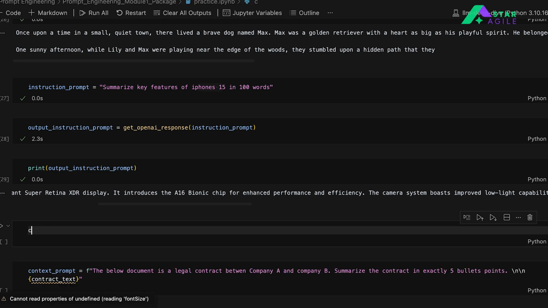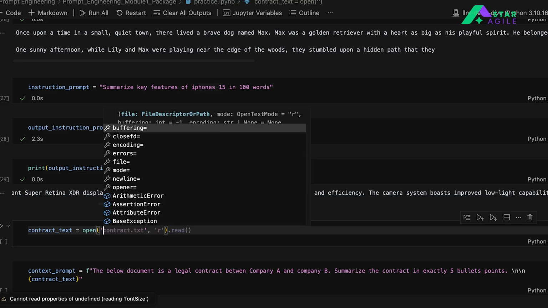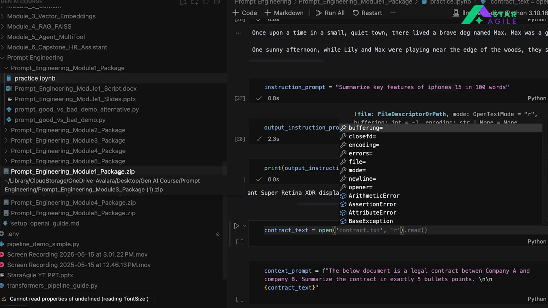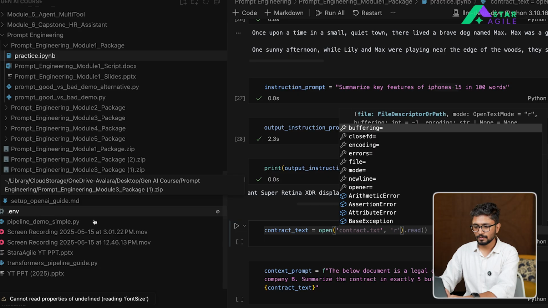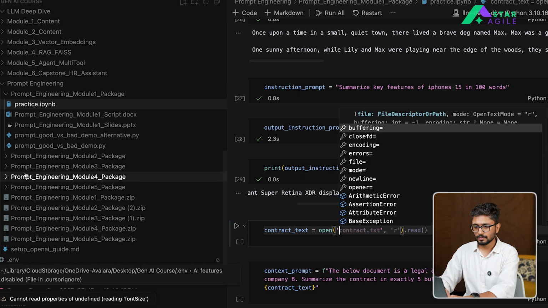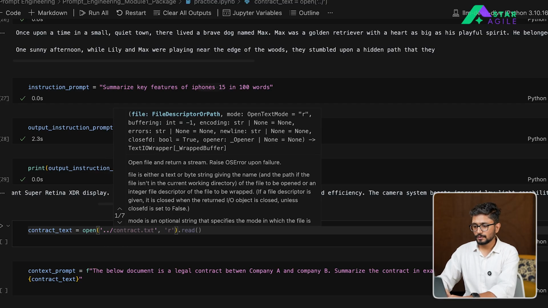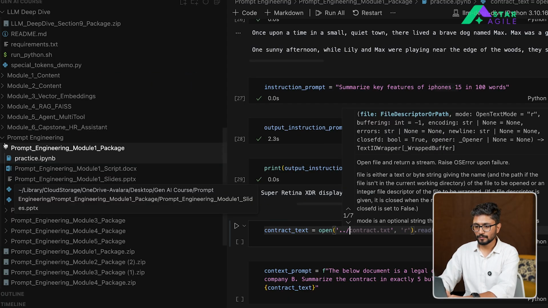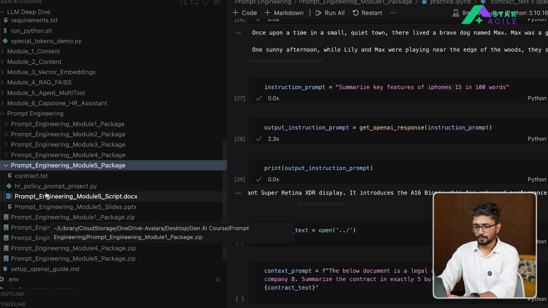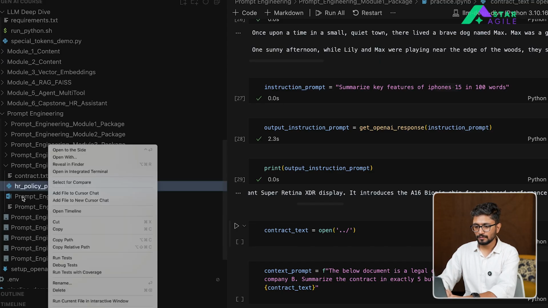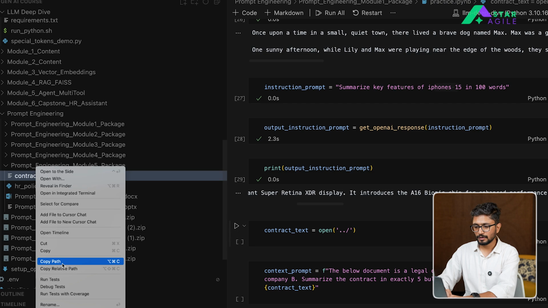So let's say we create a contract text by opening a file present in my system. Let me use this file called contract.txt.